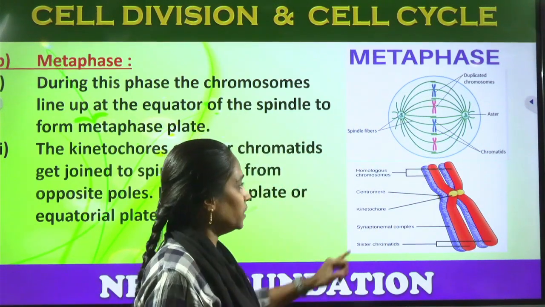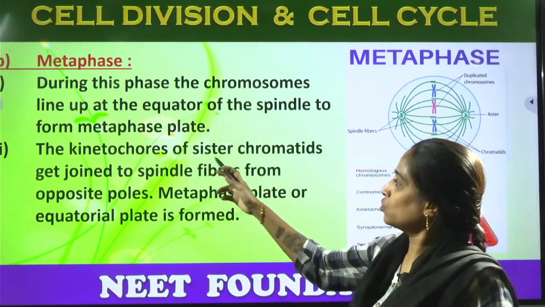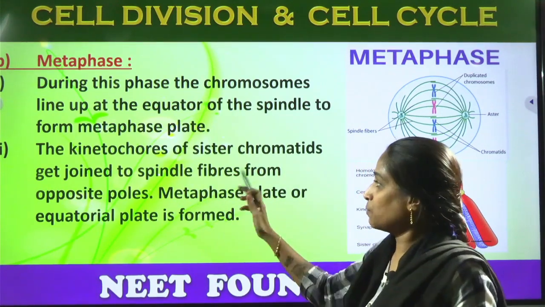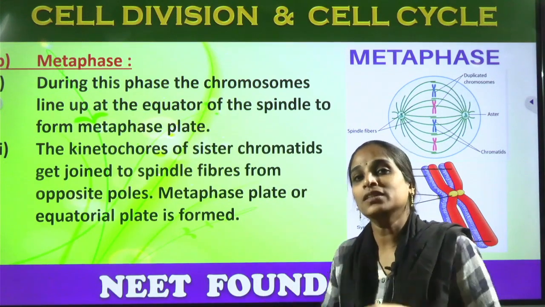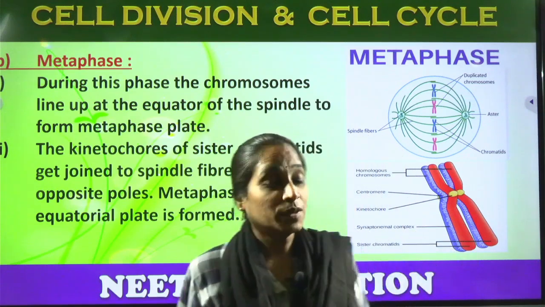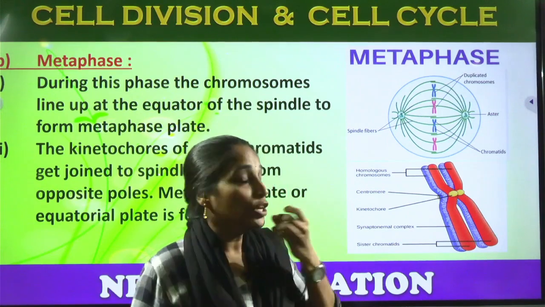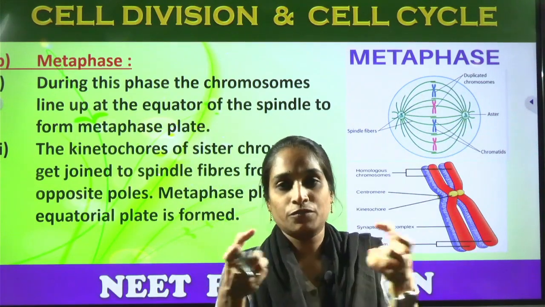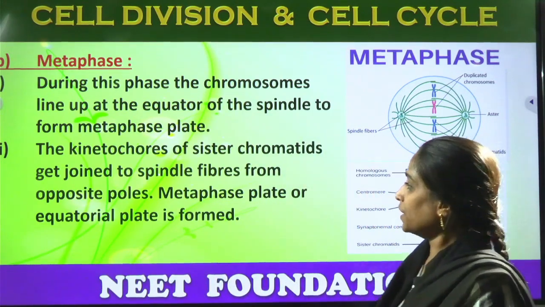Here we can observe the kinetochore. What is the kinetochore? These are the kinetochores of the sister chromatids, which get joined to the spindle fibers. They provide support to the centromeres to catch hold of each and every chromosome and attach it to the spindle fibers. So the kinetochore helps along with the centromeres to hold the chromosome to the spindle fibers. They are helpful for equal distribution in the next phase, right?